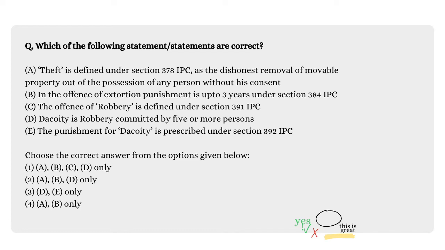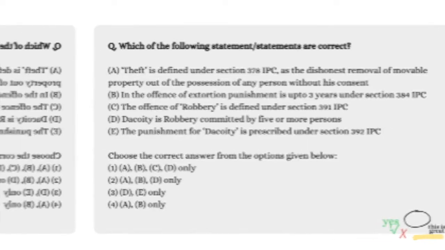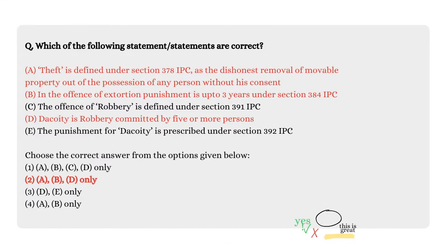It is being given under section 391. Now the last statement is the punishment for dacoity is prescribed under section 392 IPC. So this statement is also incorrect since it is being defined under section 395. So out of these statements, option A, B and D are correct.